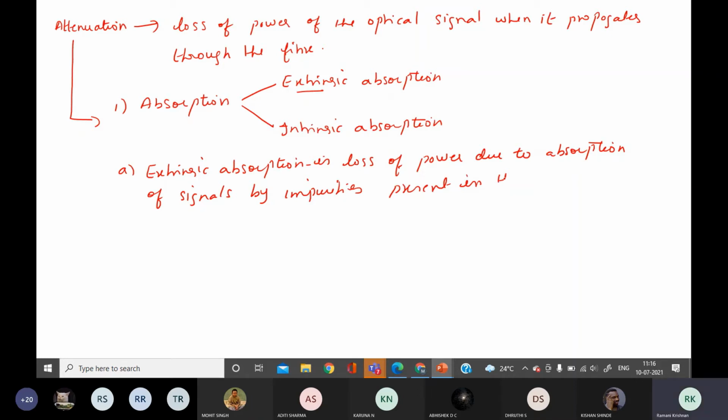Okay. So extrinsic absorption is absorption of signals by impurities present in the fiber.